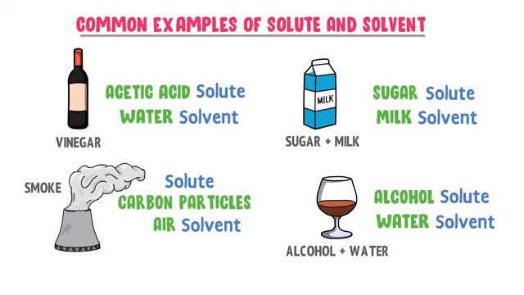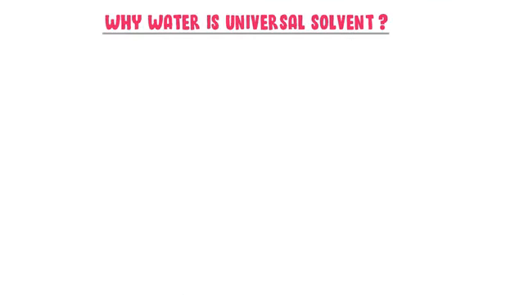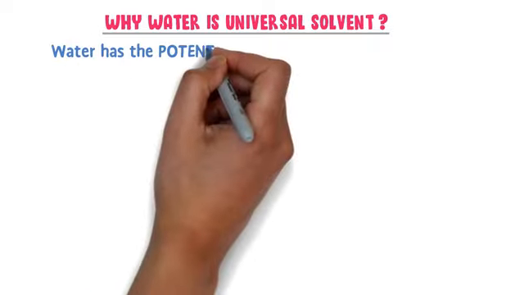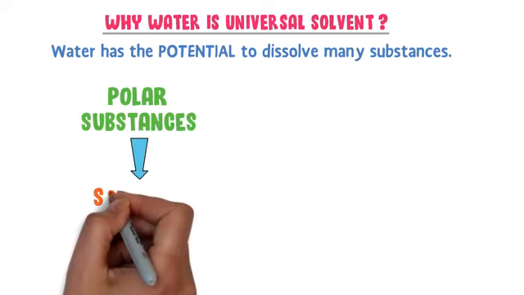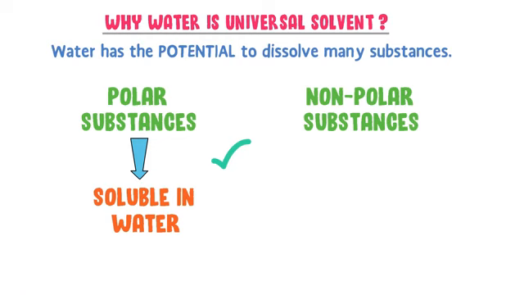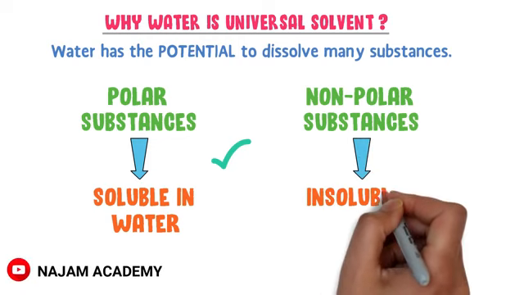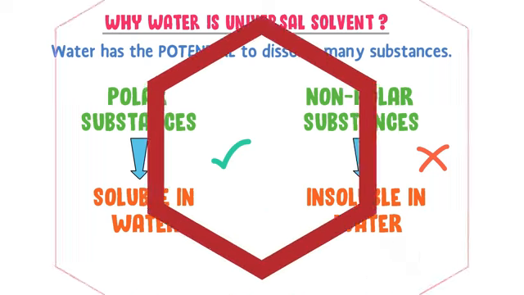Finally, let me give you a bonus tip. Why is water called a universal solvent? Well, it is because water has the potential to dissolve many substances. But remember that only polar substances or polar solutes are soluble in water. Non-polar substances or non-polar solutes are not soluble in water. So water is therefore called a universal solvent.